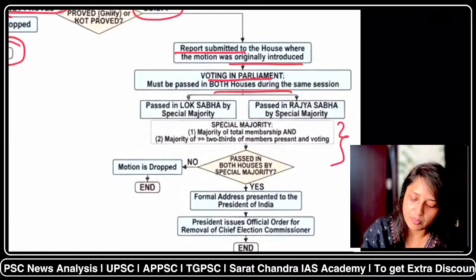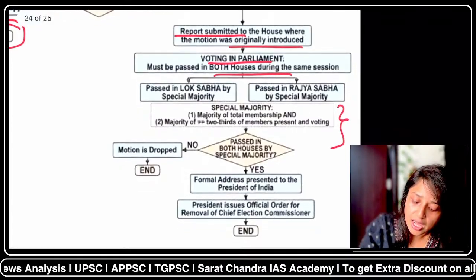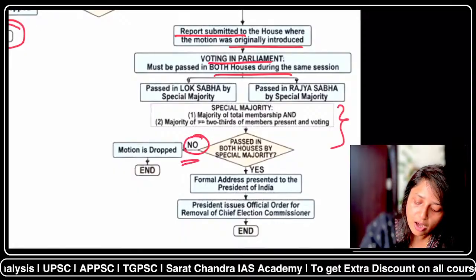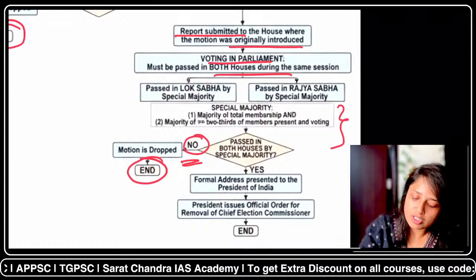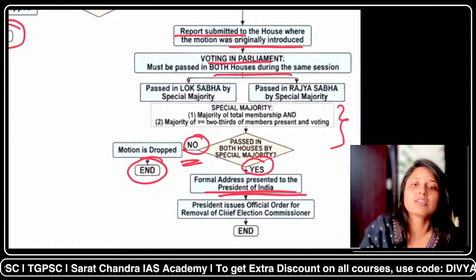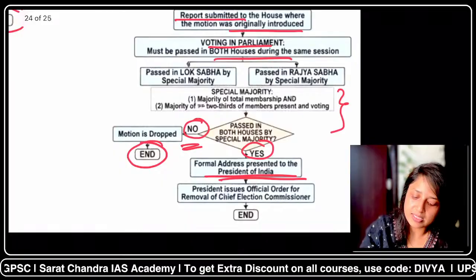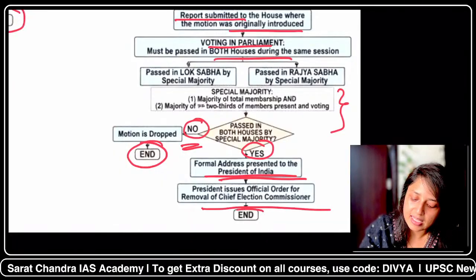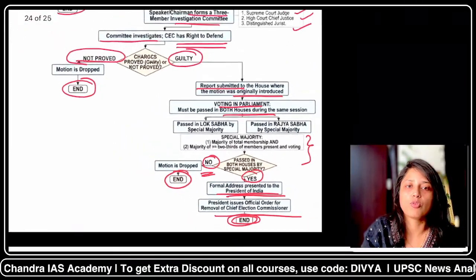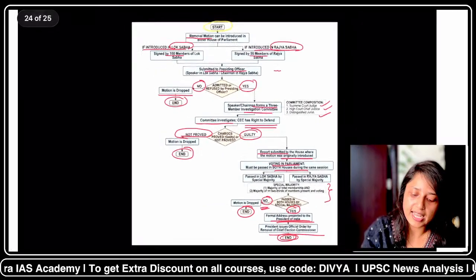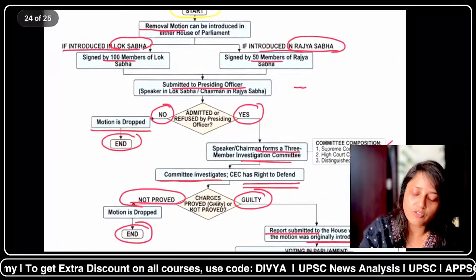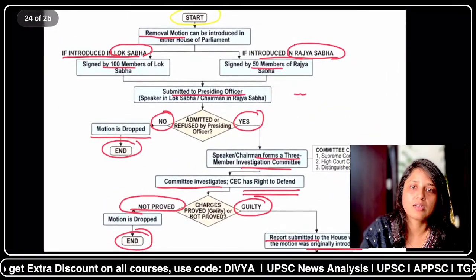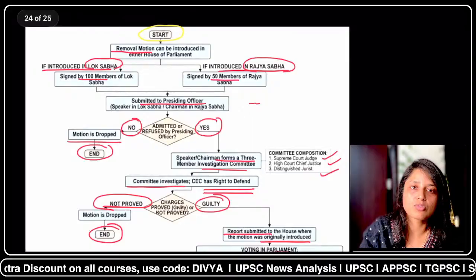Then voting will happen in both the houses of the Parliament using special majority. So this is the special majority. Now, if both the houses do not pass the motion, again the motion can be dropped. If both the houses pass the motion, then it is presented to the president, and if the president gives his or her assent, then the CEC can be finally removed. So I think you can take a screenshot of this flow chart, because revising through this flow chart will be very easy. Everything we discussed is covered in this flow chart.